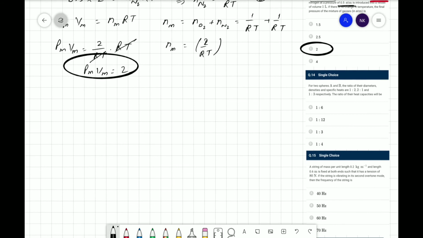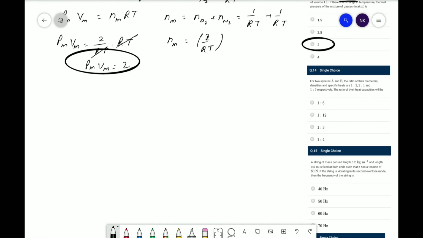Now moving towards the next question. The next question is saying, for two spheres A and B, the ratio of their diameters, densities and specific heats are 1 by 2, 2 by 1 and 1 by 3 respectively. The ratio of their heat capacities will be? So here it is asking what will be the ratio of the heat capacities.